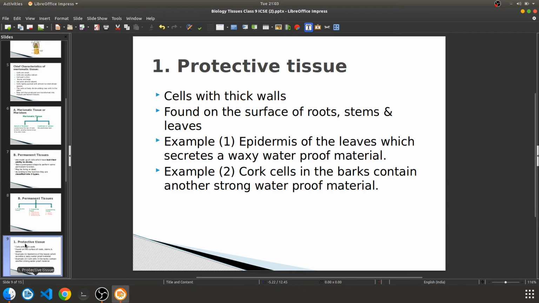See, these tissues have thick walls, and they are found on the surface. They are found on the surface, that's why they do the protection. Their function is to do protection, so that's why they are called protective tissue. They are found on the surface.